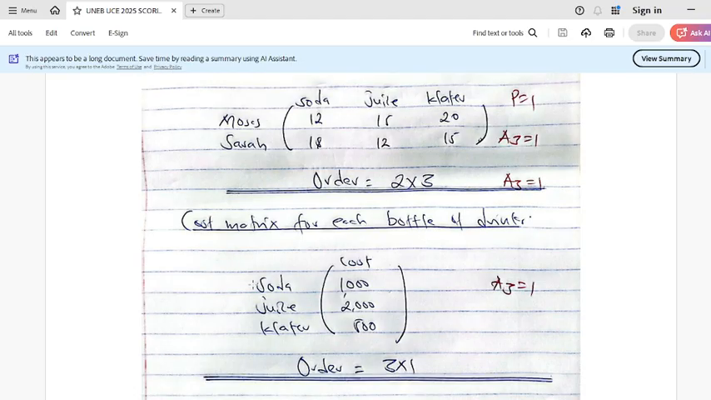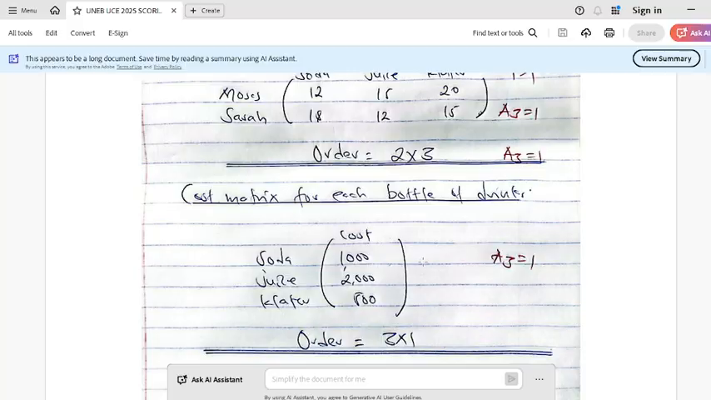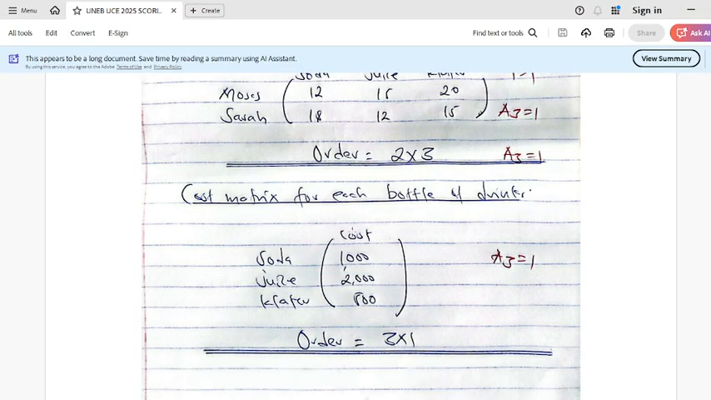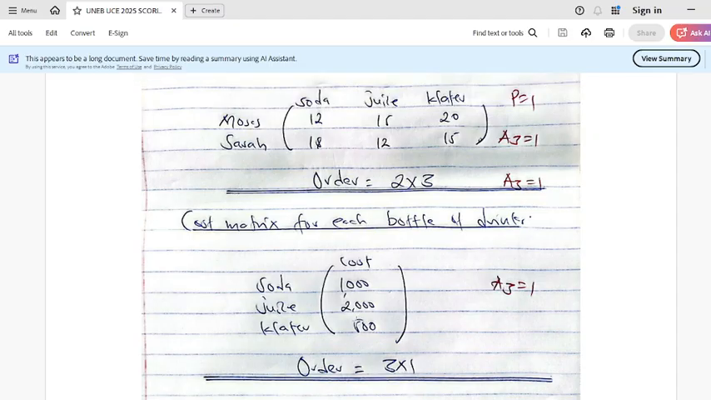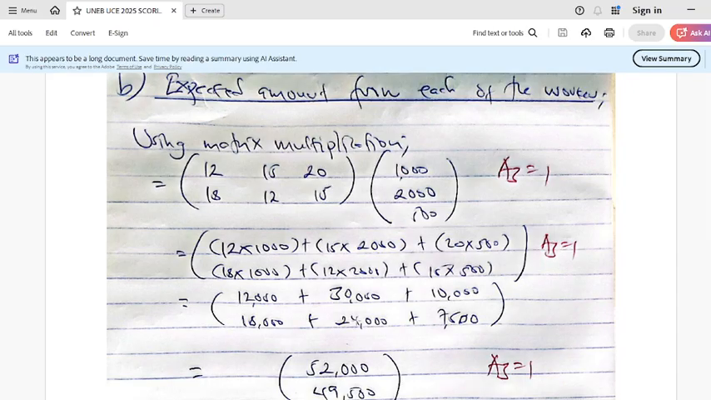Then come and say cost matrix for each bottle of drinks. What are the bottles there? Soda, juice, water. What are their costs? 1,000, 2,000, 500. And give the order 3 by what? By 1. So that is something which is very, very cheap. So please, I urge you, my students, don't leave out those. These are cheap marks which you should not leave out.